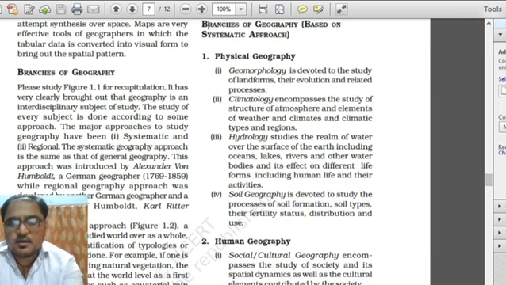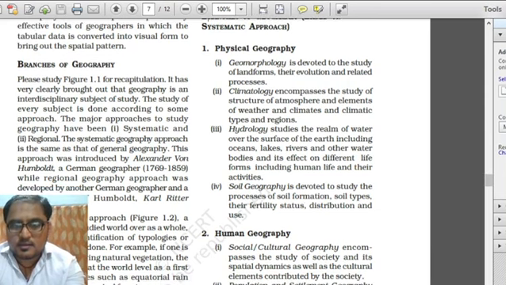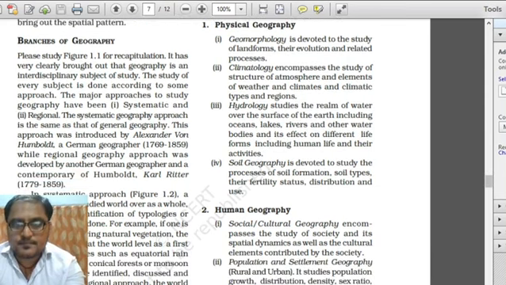Then comes hydrology. Hydrology studies mainly the realms of water over the surface of earth. It's all about the water in the form of ocean, lakes, rivers and other water bodies and its effect on different life forms including human lives and their activity throughout the earth's surface.